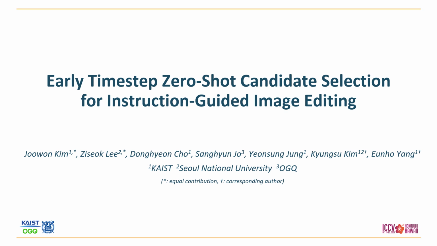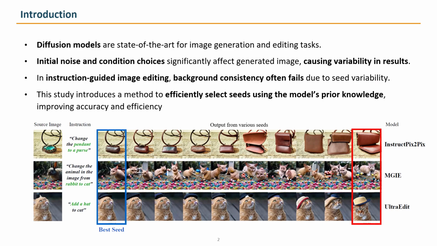Our work is about seed selection method for instruction-guided image editing. Image editing has been revolutionized by diffusion models. It remains among the most powerful image generation models and also delivers state-of-the-art performance. Recently, instruction-guided image editing models let us modify an image with a single sentence, which is extremely user-friendly.